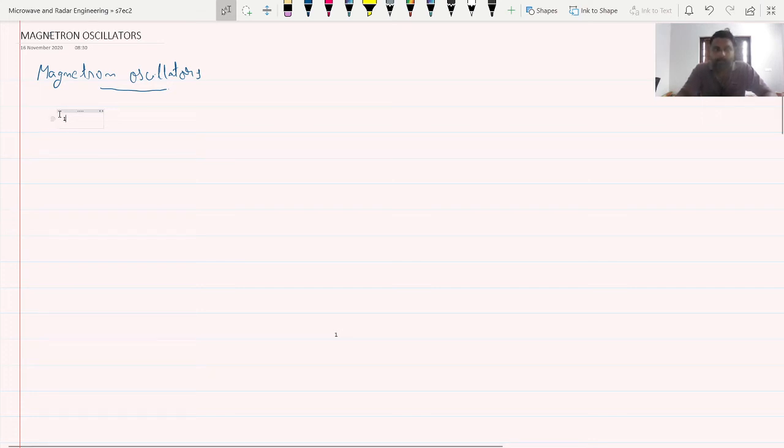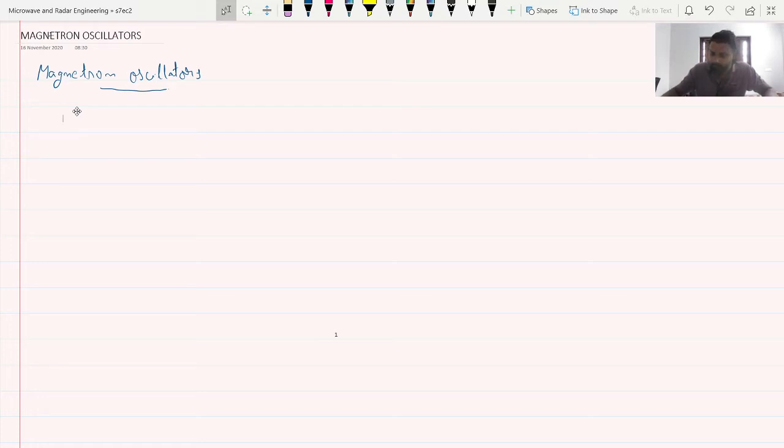Welcome back to another session of microwave oscillator, which is nothing but a magnetron oscillator. In the previous class, we were discussing the reflex klystron oscillator, which is otherwise called a low power microwave oscillator.